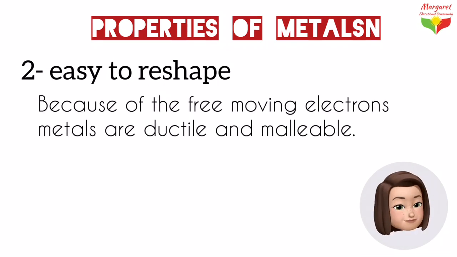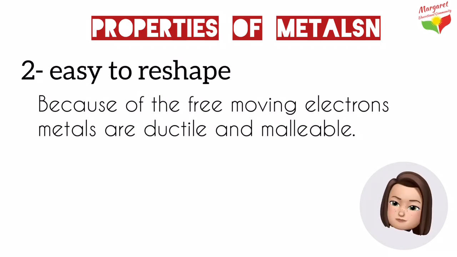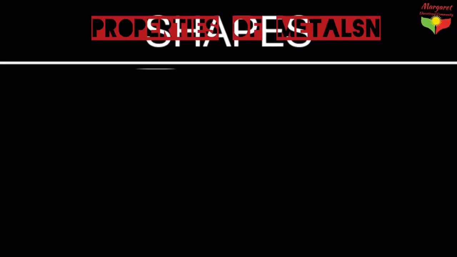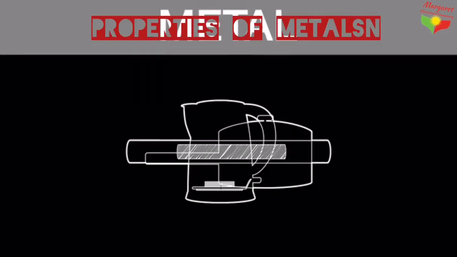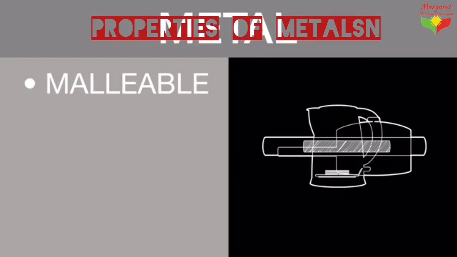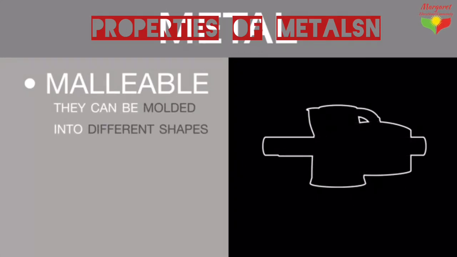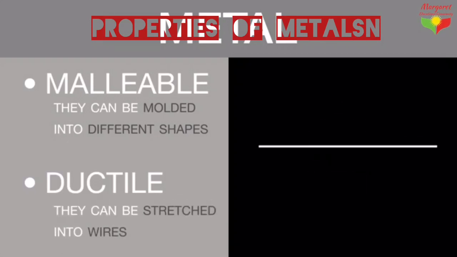Another property is that they are really easy to reshape. This is because the electrons swim freely around the metal ions, so the atoms in metals can be rearranged. Focus on the things that are made of metals. Notice that they are very different. Metals are malleable. That means they can be molded into different shapes. Metals are very ductile. This means that they can be stretched into wires.